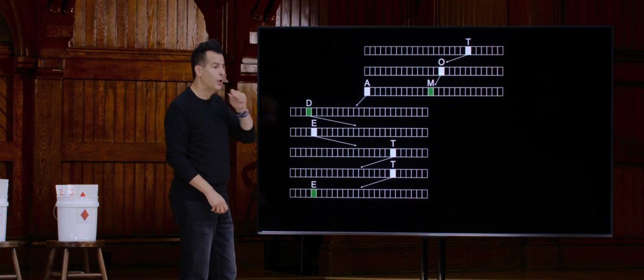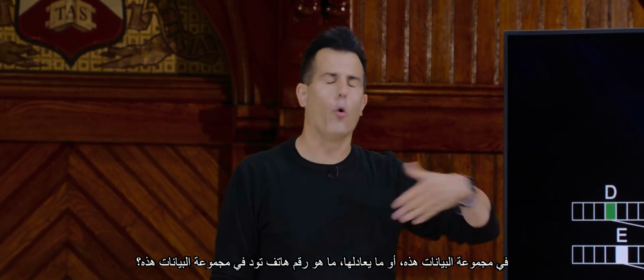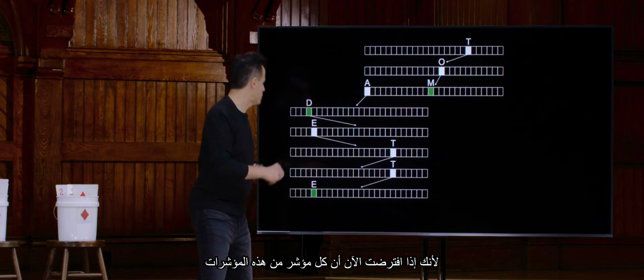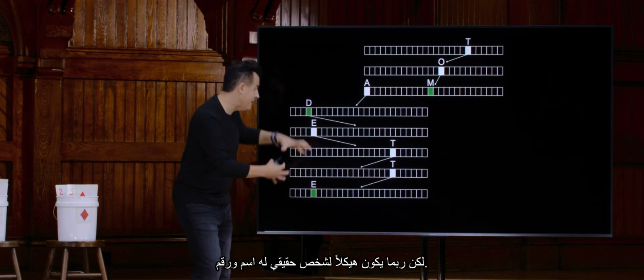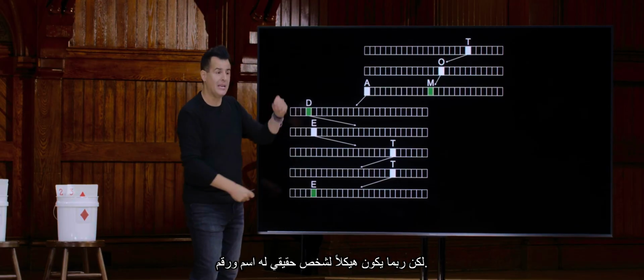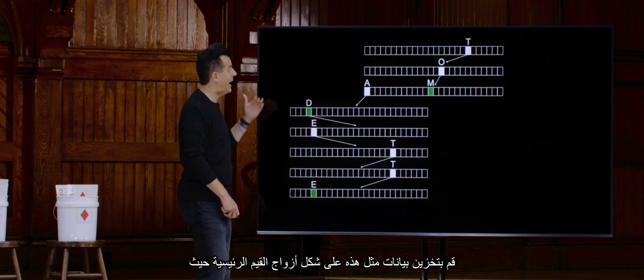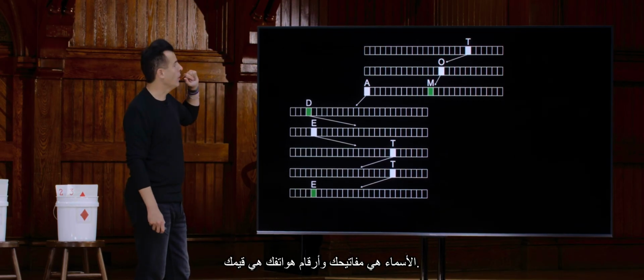So this is to say a trie allows you to ask questions like, is Toad in this data set? Or equivalently, what is Toad's phone number in this data set, because if you assume now that each of these pointers ultimately is not just a bool saying yes or no, but maybe it's an actual person structure with a name and a number, you can store even data like that. Your key value pairs, where your names are your keys and your phone numbers are your values.